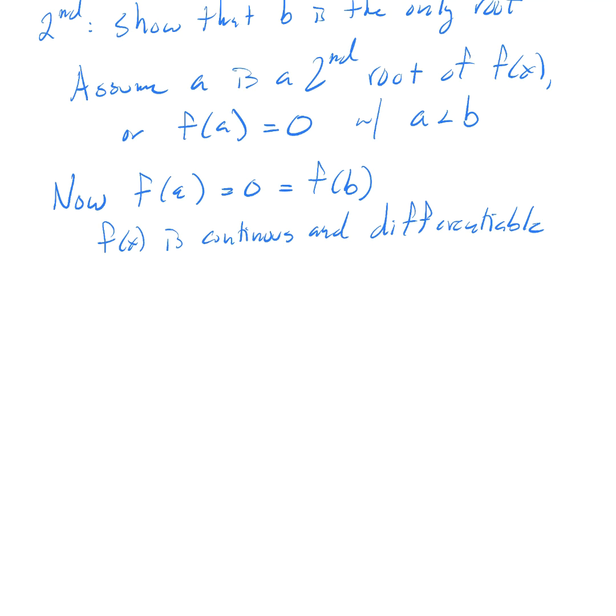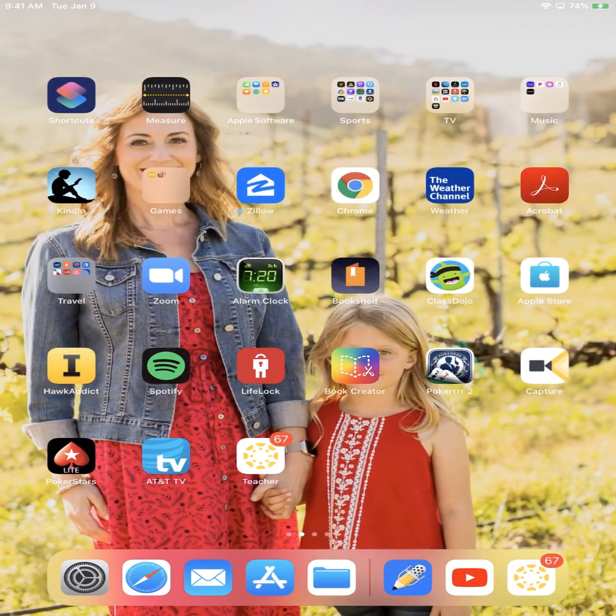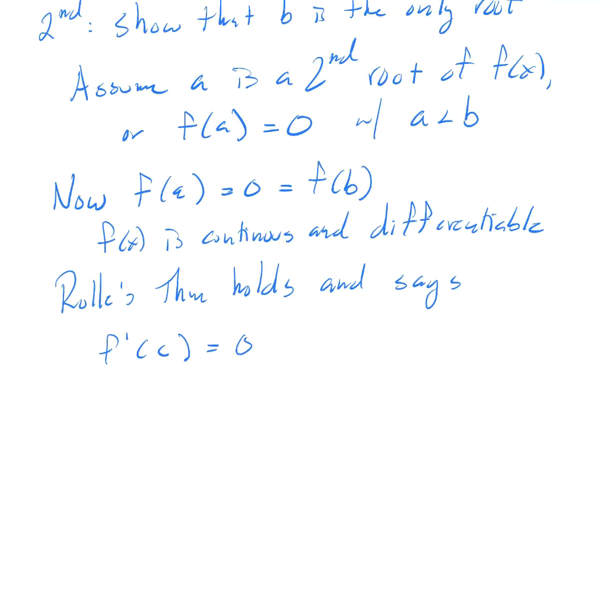Okay, so now we have all of the conditions we need to apply Rolle's theorem. And what does Rolle's theorem do? Rolle's theorem holds and tells us that f prime of c is equal to 0 for some c in the interval a, b.